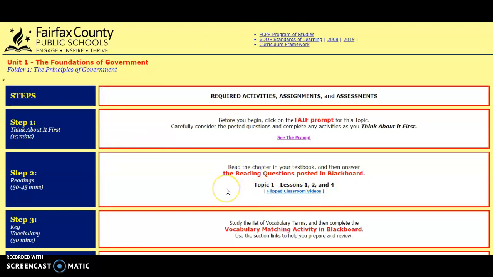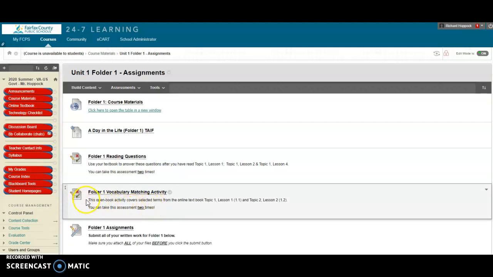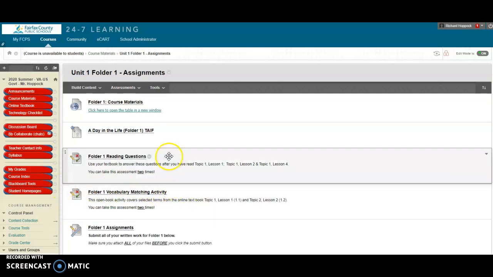Then you would do the reading questions, and those reading questions you can find right here, the Folder 1 reading questions. You can take the assessment twice, and it will take the higher of the 2 scores. Then you have a Folder 1 vocabulary matching activity, and that is also an open book assignment, and you can do that twice as well.